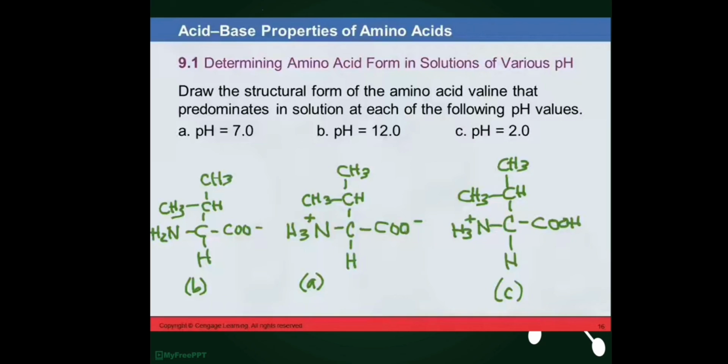Unlike A, for letter B we have a pH of 12.0. A pH of 12.0 is basic, so you have to attach the basic form to the valine formula. And lastly, we have a pH of 2.0, which means it is acidic. You again have to attach the acidic form to the valine formula.